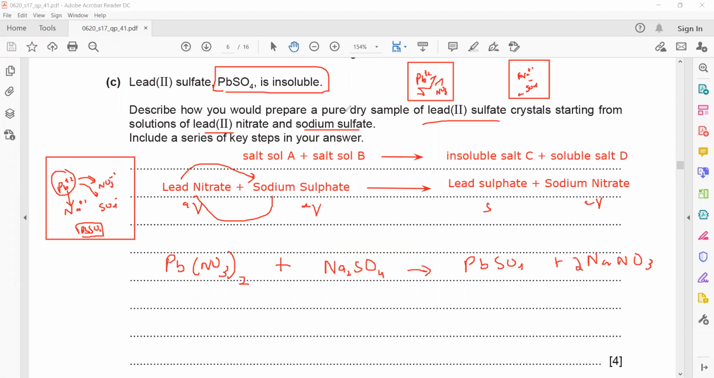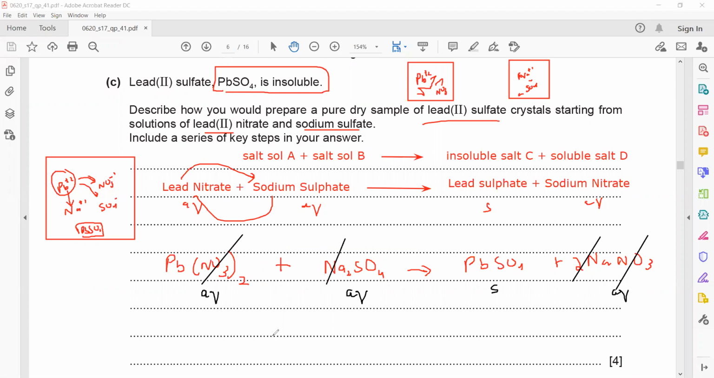So I put 2, and the equation is balanced. Now the states: all nitrates are soluble, so aqueous. Group 1 salts are soluble, aqueous. Lead sulfate is solid and sodium nitrate is aqueous. This is the equation, but we don't need the symbolic equation. We need the ionic equation. In aqueous, what is common? Nitrate is common on both sides, so you cancel out nitrate. And sodium is common, so you cancel out sodium.